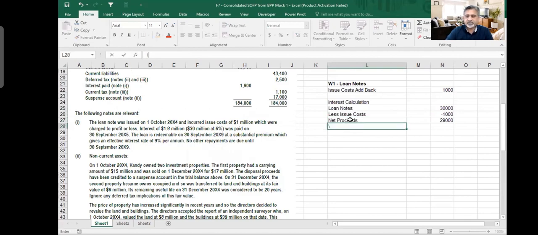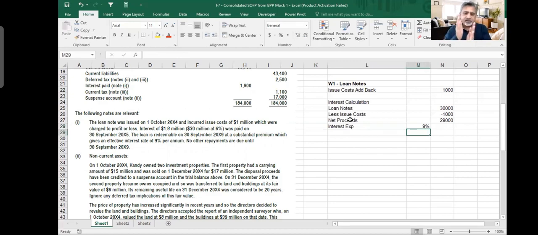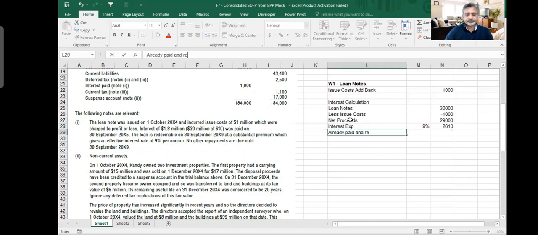And then I would say interest expense. Interest expense I would calculate because it is a full 1 year. If they issue it during the year, then you will apportion 4 months, 5 months interest. I will take full interest, 29 into 9%. It is 2610, already paid and recorded because they paid something.